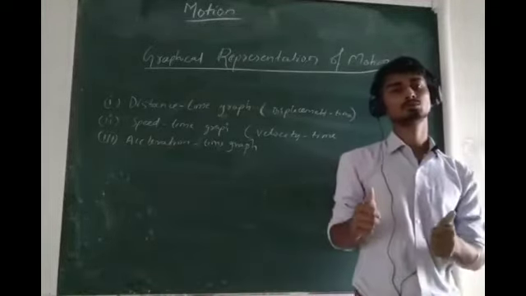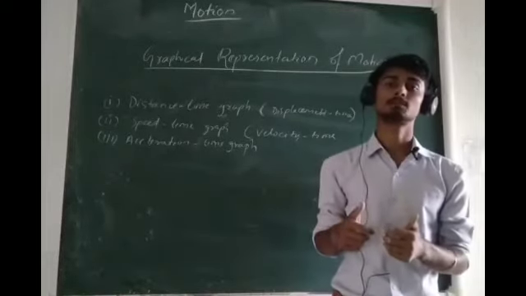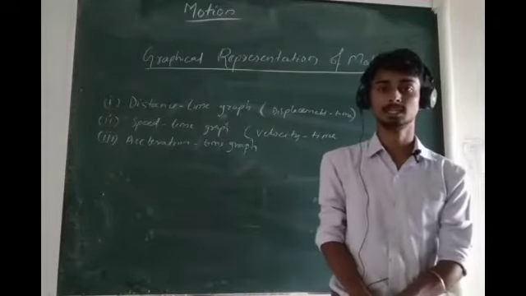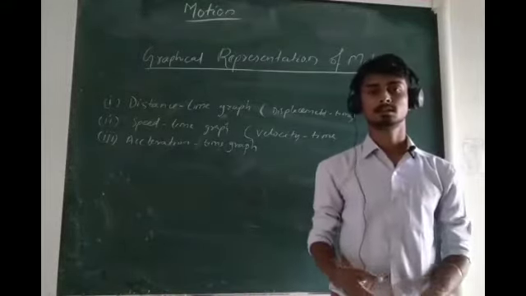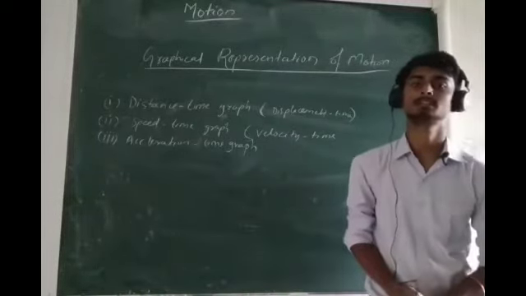So if you could plot a graph and show what happened while you were in motion, then without saying anything you can convey everything. So graphs are that important in the chapter motion.